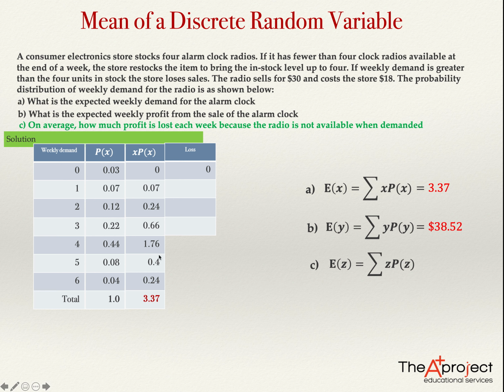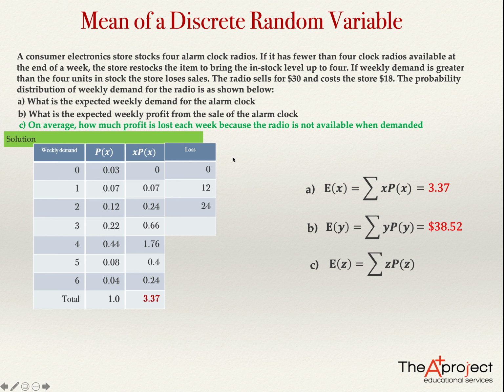Sometimes the loss is $12, and that happens when the demand is 5. They lost the sale of 1 clock. And remember, we are finding the expected value of the loss if the radio is not available. If there is 1 radio not available, there is a $12 loss. Sometimes there are 2 radios that are not available, and in this case the loss is $24.